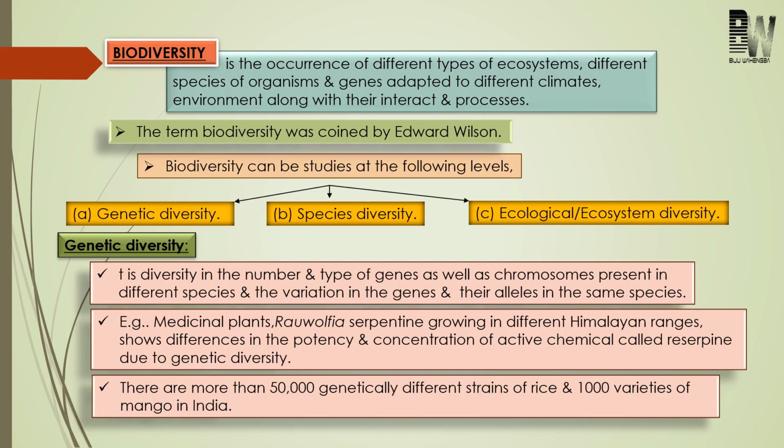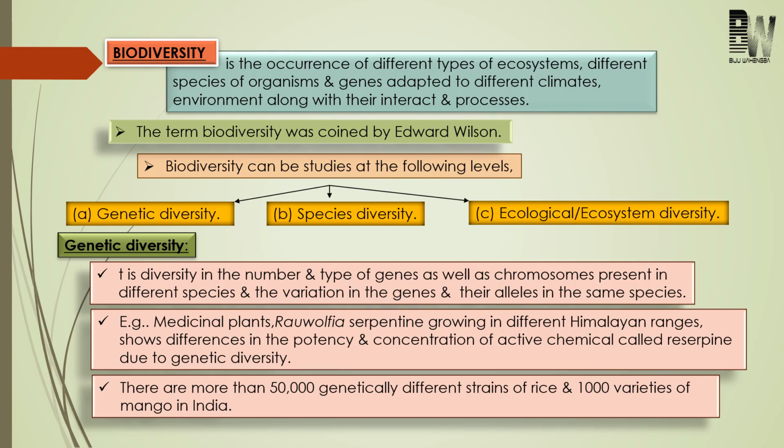First come to genetic diversity. Here, diversity will be studied at the level of gene. For example, in India, there are more than 50,000 varieties of rice and about 1,000 varieties of mango. We know that mango is a particular species, but mango has about 1,000 different varieties. So the difference here is at the level of gene. Mango is one species, rice is another, but there are different varieties within the same species, so the variation is at the level of gene.